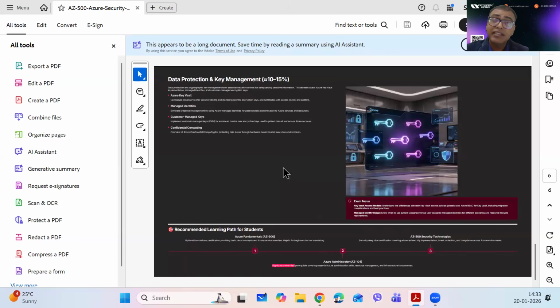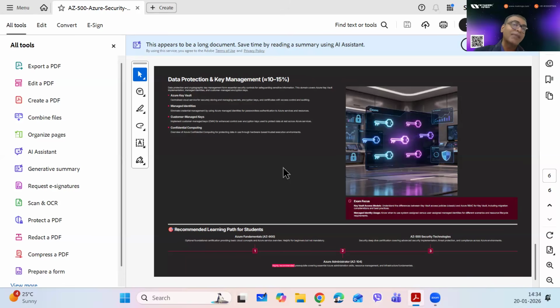How do you work with secrets and credentials? How do you work with certificates? How do you apply and tag these certificates? How do you make your applications secured with SSL? So all those things about key management, Key Vault, working with keys, integrating a Key Vault with your storage account, databases or your compute, these things we are going to learn here.